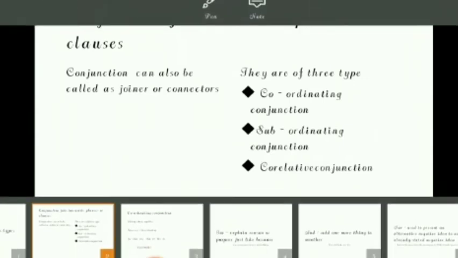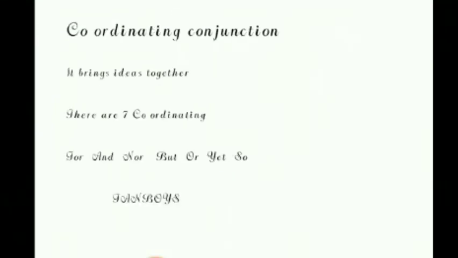Now let's see about coordinating conjunctions. Coordinating conjunctions are the conjunctions which bring the ideas together. So there are 7 coordinating conjunctions: for, and, nor, but, or, yet, so. So these are the coordinating conjunctions. They join independent sentences of equal importance. They show the equality of the ideas they join.